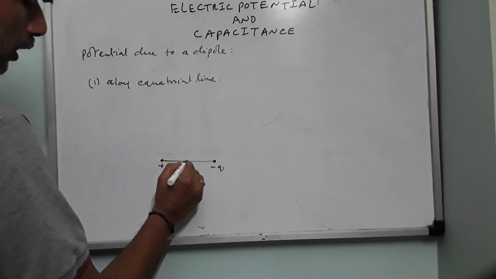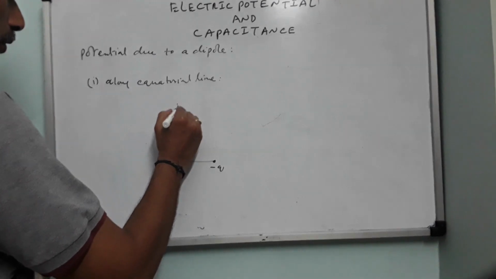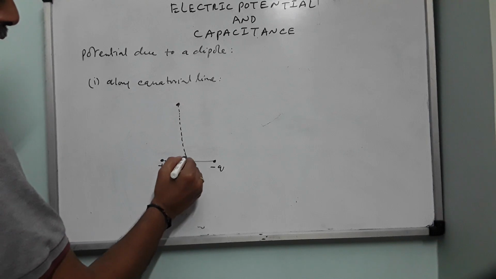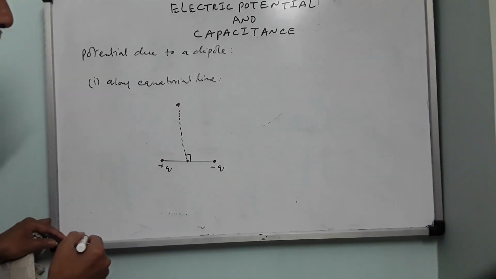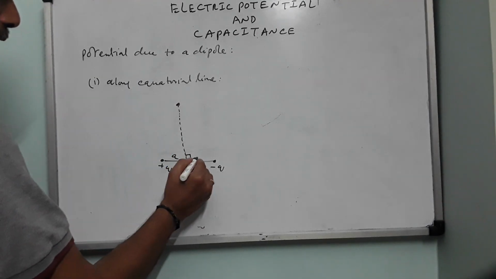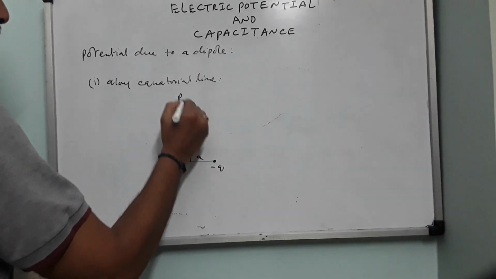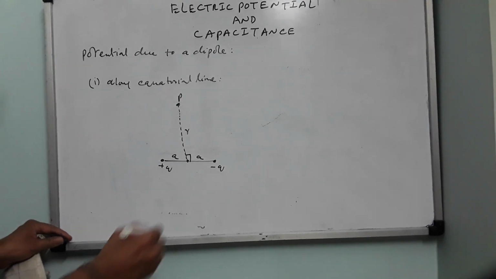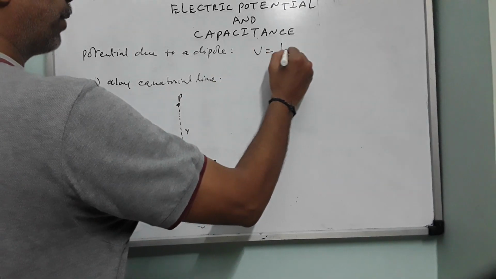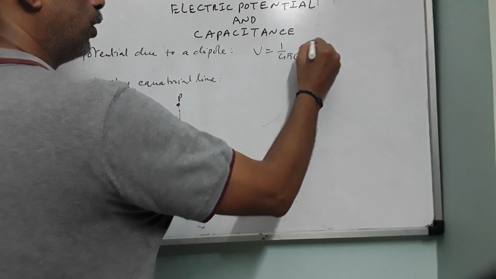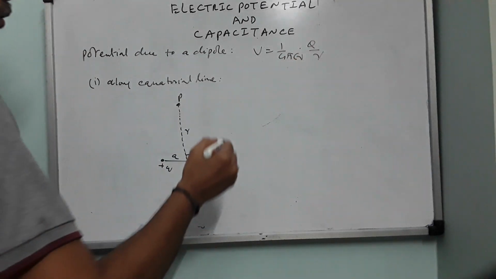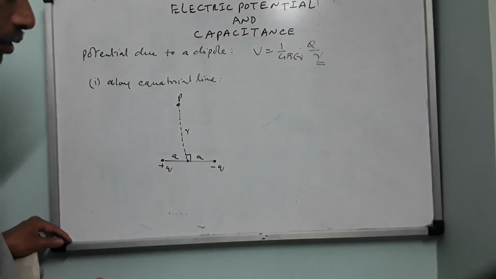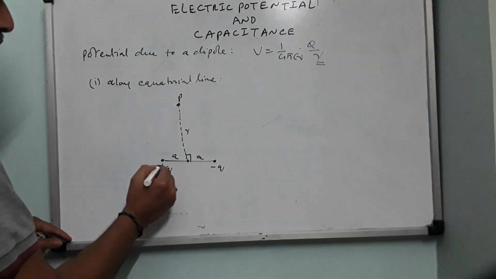Now this is the center of the dipole and this is the equatorial line because it is a bisector. Fine. Now this distance will become a, this distance will become a. I will consider point P at a distance r. Now potential due to a point charge is 1 by 4 pi epsilon naught into Q by r. So to calculate potential at a given point, you should know the distance of that point from the source charge.